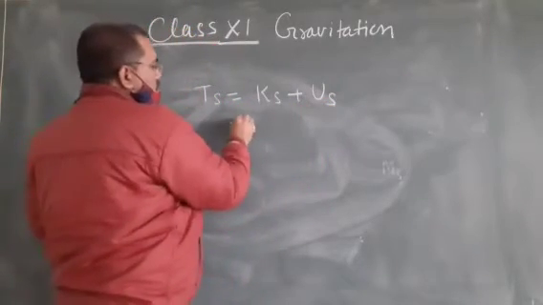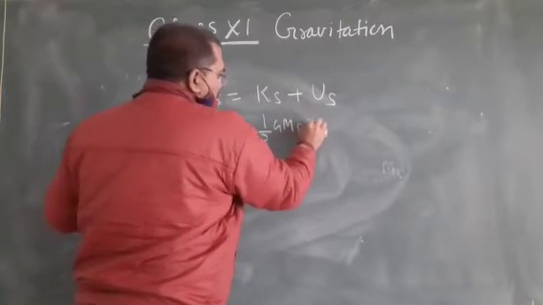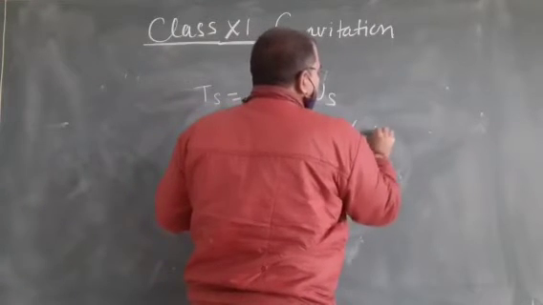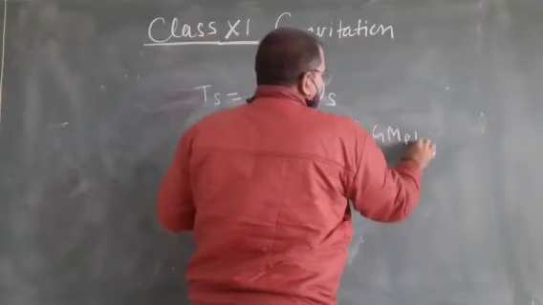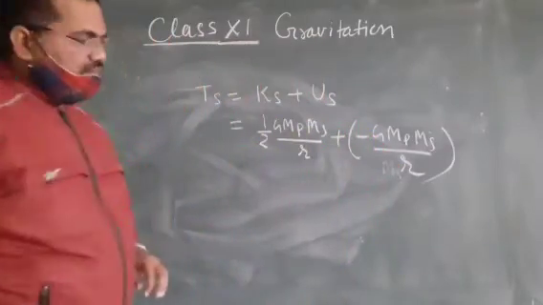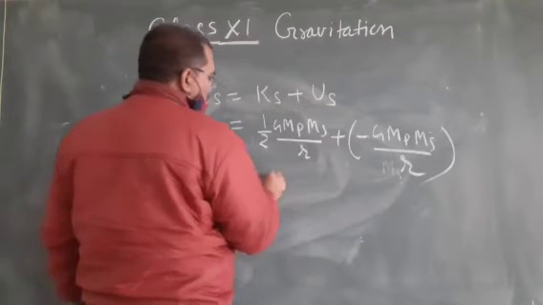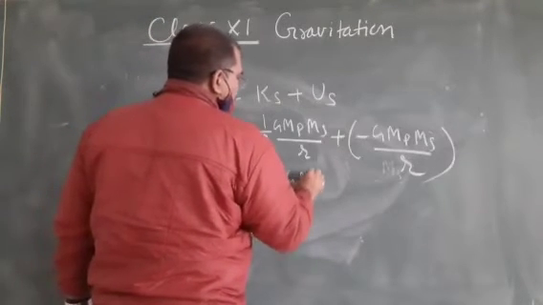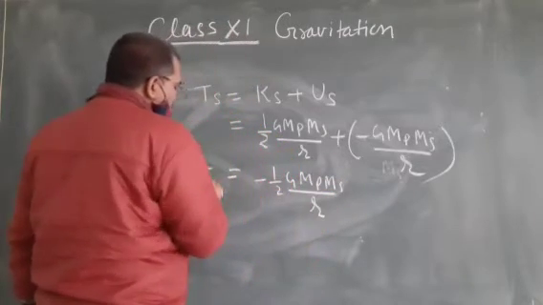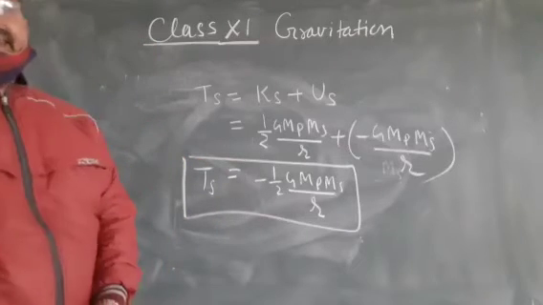So kinetic energy is half GMp Ms upon r, plus potential energy, minus GMp Ms by r. Half minus one gives minus half GMp Ms by r. This is the total energy of the satellite.